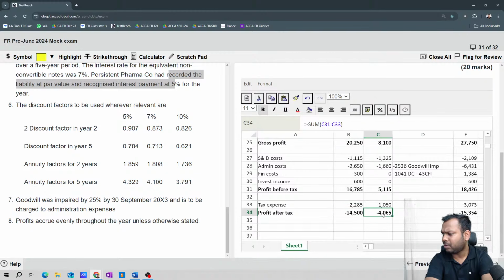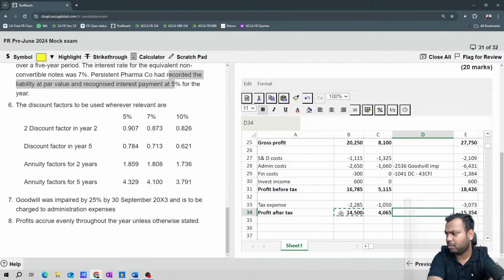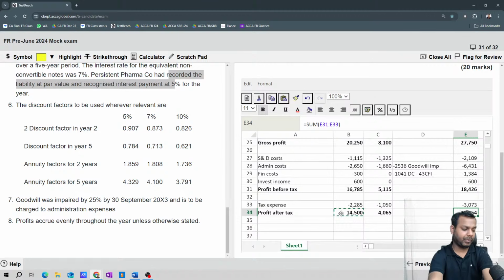One minute, why is it coming as a loss? Tell me, is that clear everyone? Come on guys, tell me.